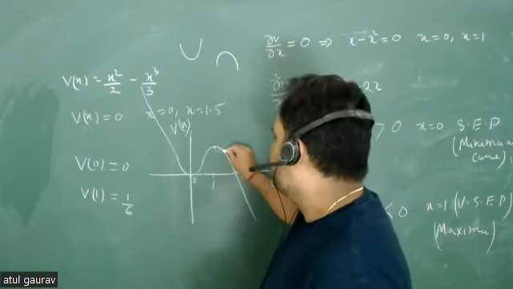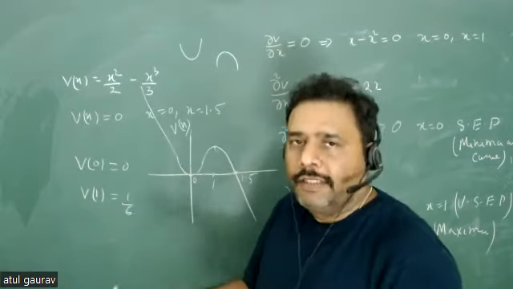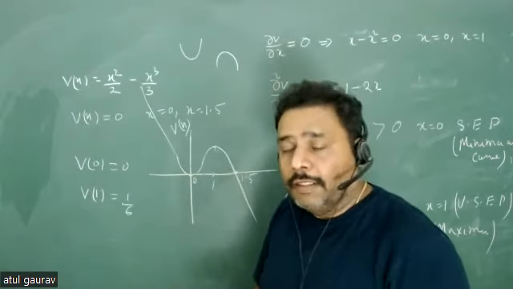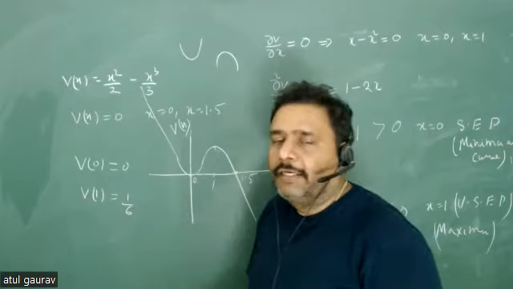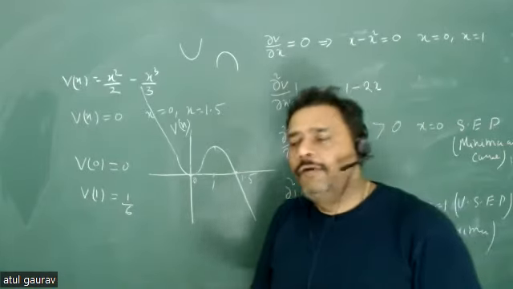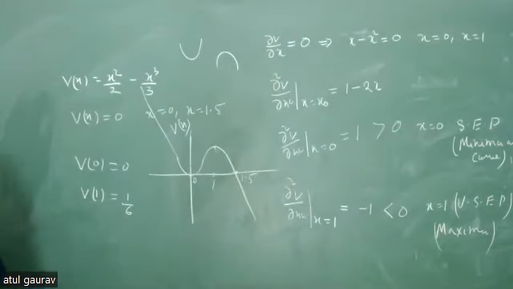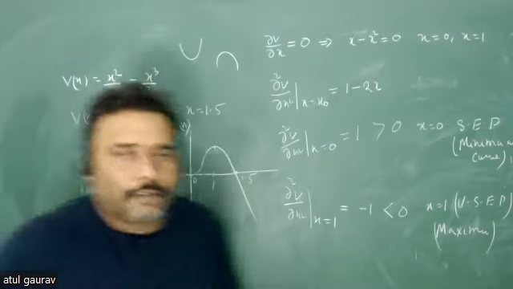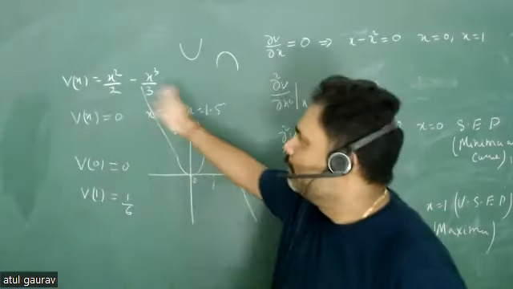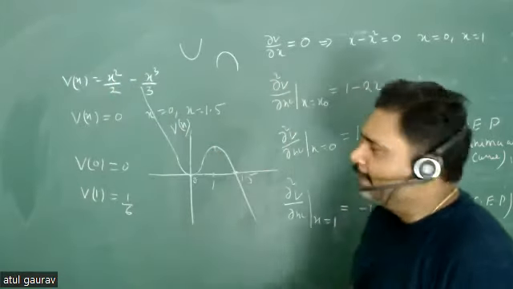If you move towards right or left, that point will be maximum of its neighborhood. Local minimum and local maximum. So we are just trying to figure out what will be local minima and local maxima. I think this is the best way to draw the potential, because it doesn't work every time, but sometimes it works very nicely.